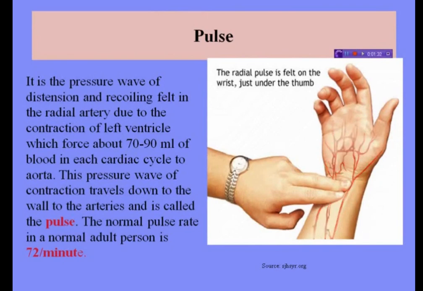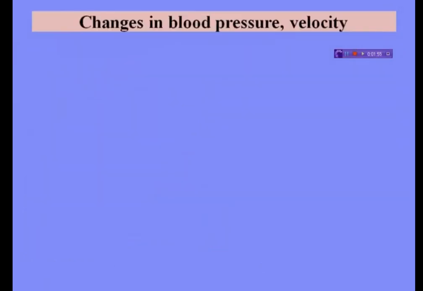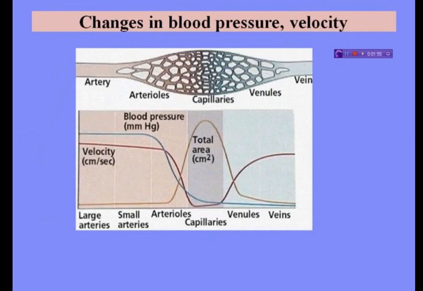Pulse rate is influenced by fear, emotions, anger, temperature, exercise, disease, activity, age, sex, etc. It is about, as I have written, 72 per minute in a man and 80 per minute in women. Next, changes in blood pressure and velocity.